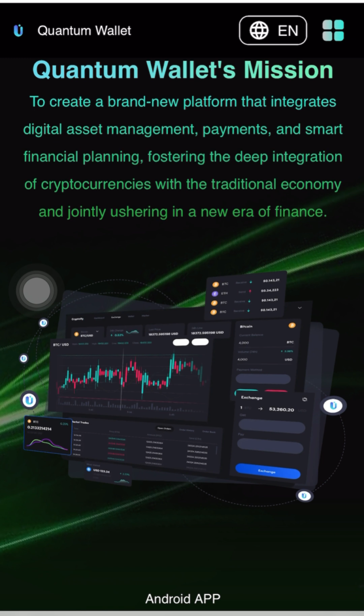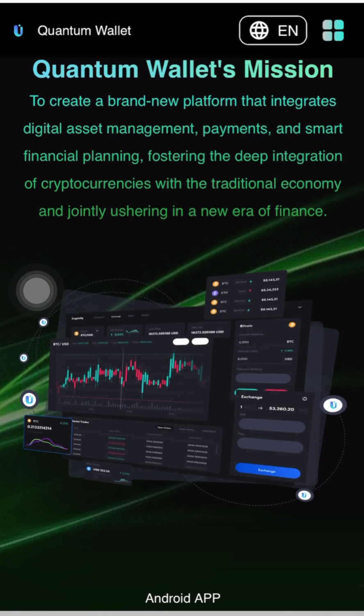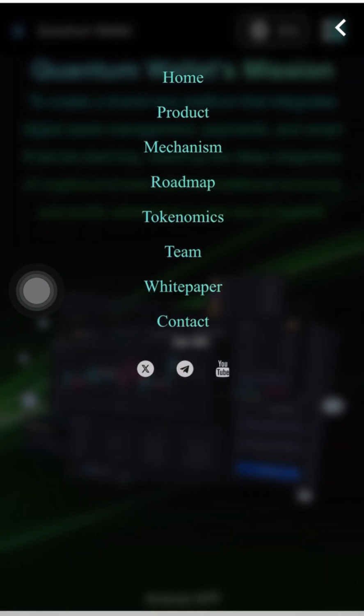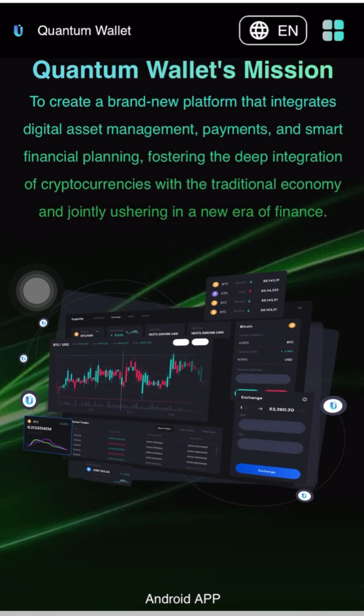Yeah. So when you open the link, this is how it appears. It's Quantum Wallet. So I'll be showing you how you can use it to make money online. When you open the Quantum Wallet, this is how it is. They have their white paper, token, and everything. But we are here to make money. So that one you can choose to read it and everything.